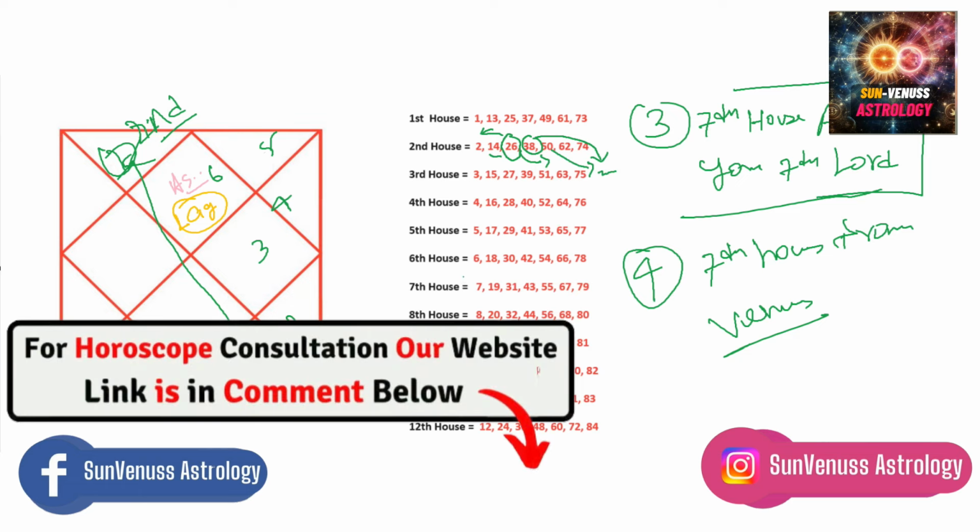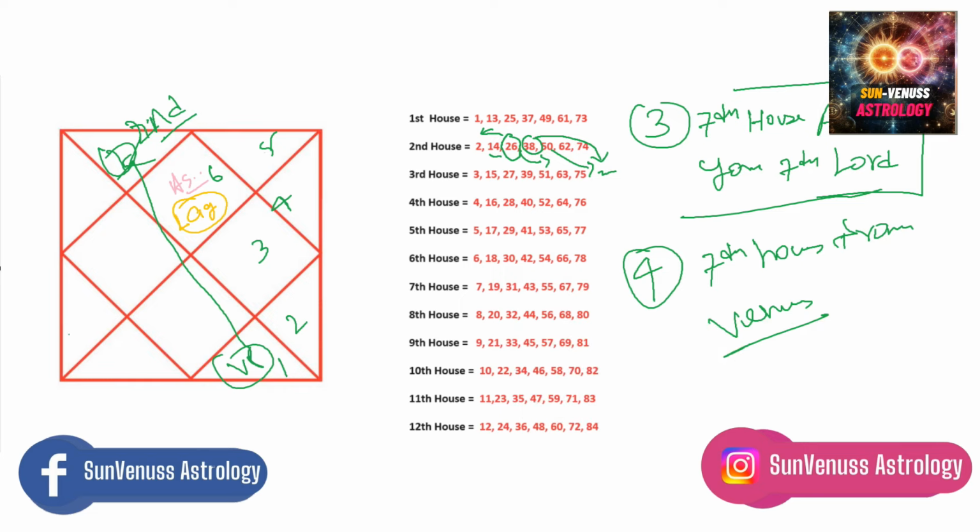Let's say you have Venus in the 5th house, look at the house which is 7 houses away. So in this case, 1, 2, 3, 4, 5, 6, 7, you will have the 11th house, 7 houses away from the 5th house. Okay, so now look at the 11th house. So if you have Venus in the 5th house, you could encounter someone at the age of 23, 35, 47, 59, 71. Okay, so that's how it works.